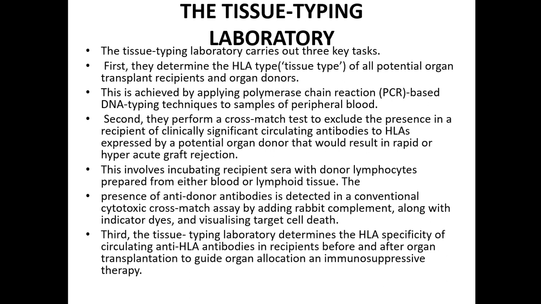Third, the tissue typing laboratory determines the HLA specificity of circulating anti-HLA antibodies in the recipients before and after organ transplantation, to guide organ allocation and immunosuppressive therapy. So these are the things that take place in a tissue typing laboratory.